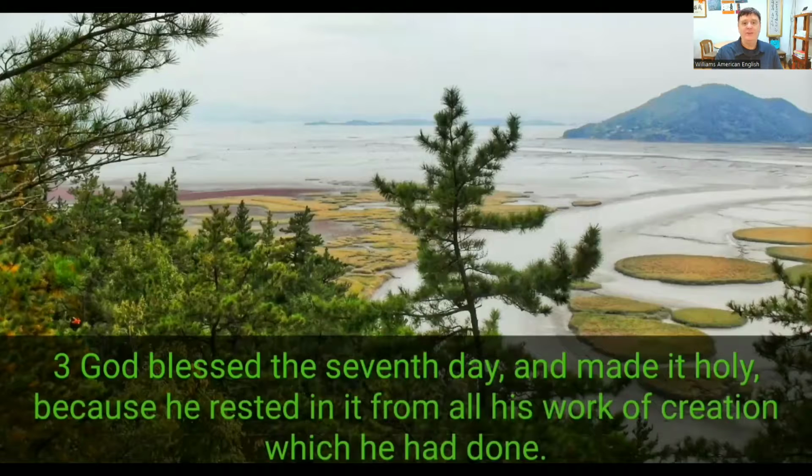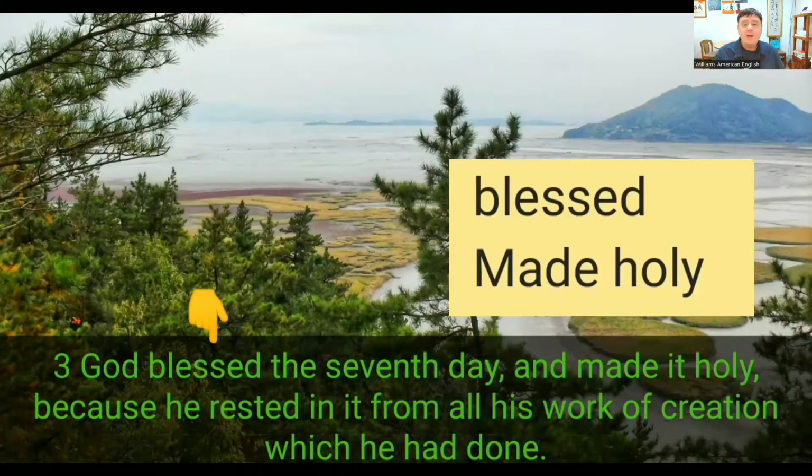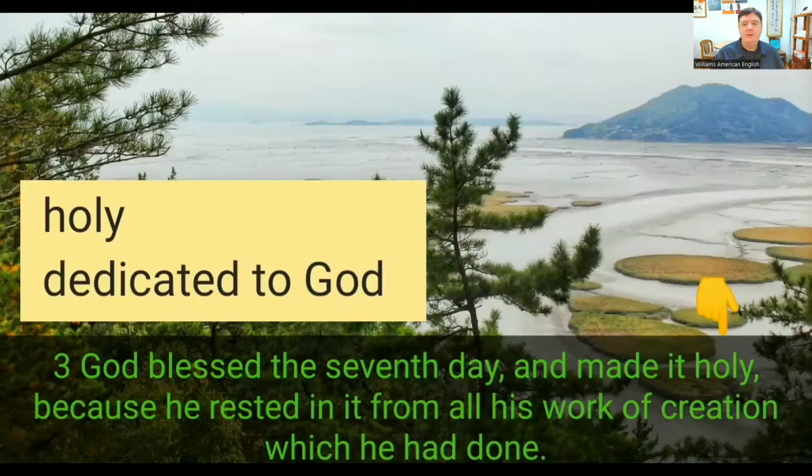Verse 3 says this. God blessed the seventh day and made it holy because he rested in it from all his work of creation, which he had done. Now this word blessed means made holy.